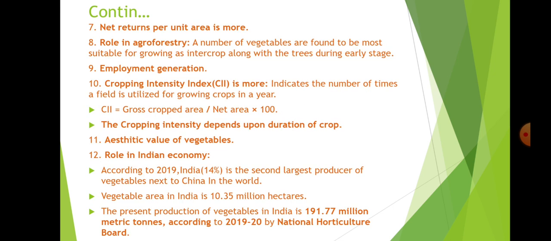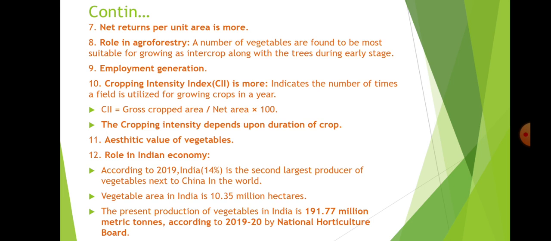Next, net returns per unit area will be more. Role in agroforestry: a number of vegetables are found most suitable for growing as an intercrop along with the trees during the early stage, up to 5 years of plantation. Employment generation occurs and crop intensity index is more. This is very important to be noted: it indicates the number of times a field is utilized for growing crops in the year. That is CII, cropping intensity index, equal to gross cropped area divided by net area.